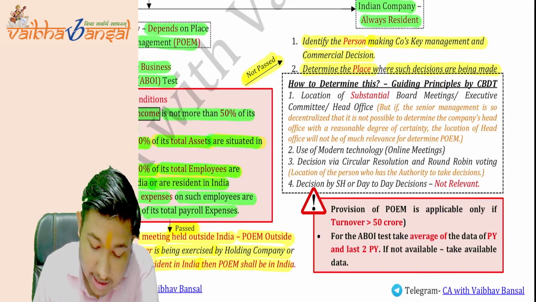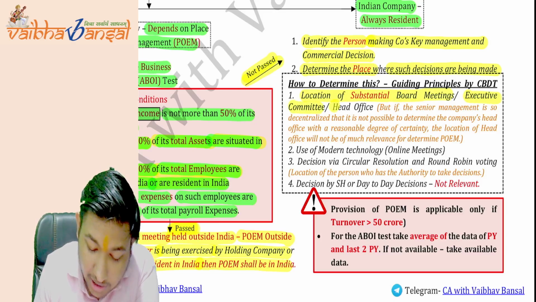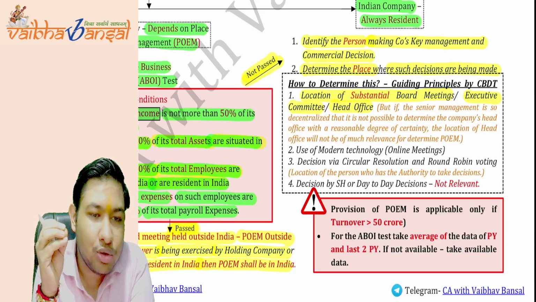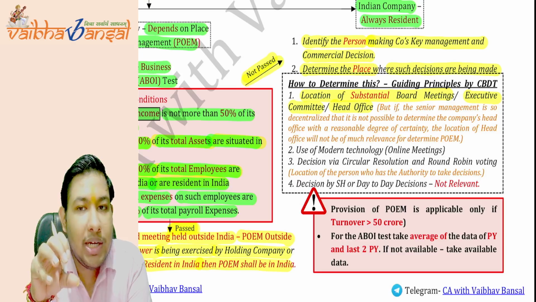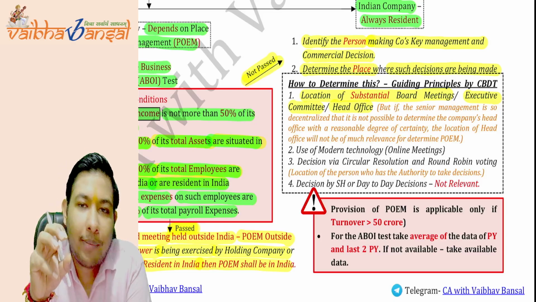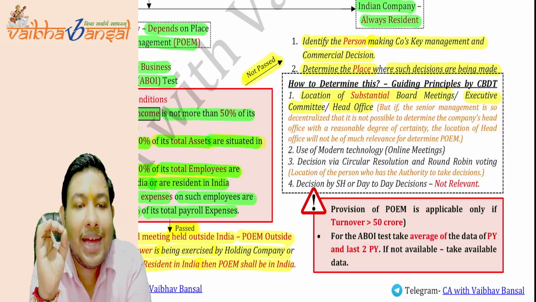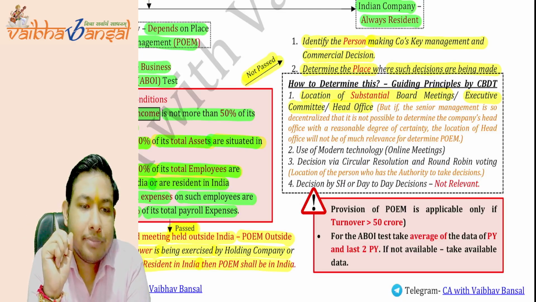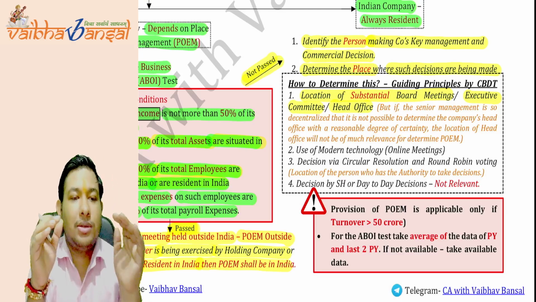First is the location of substantial board meetings, executive committee, or head office. What is the location of the substantial board meetings, where are those meetings held? What is the location of the executive committee, and what is the location of the head office? This will play a crucial role in determining whether the POEM is in India or not, in the case where the ABOI test is not passed. Is this point clear?